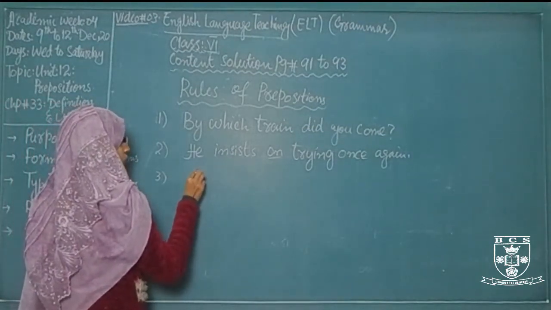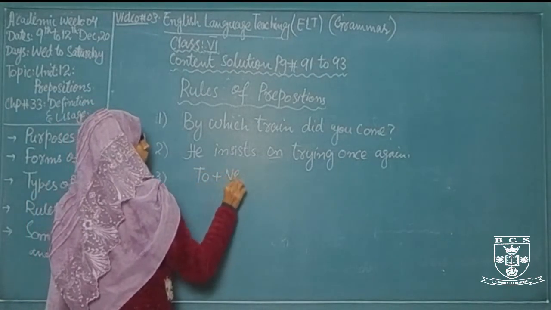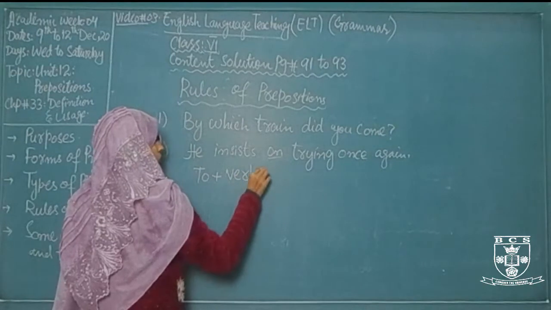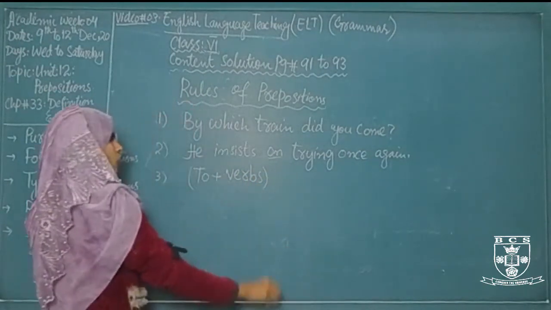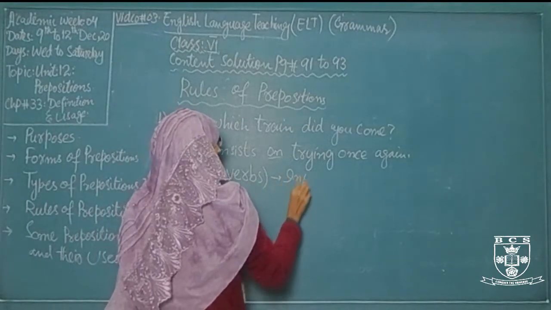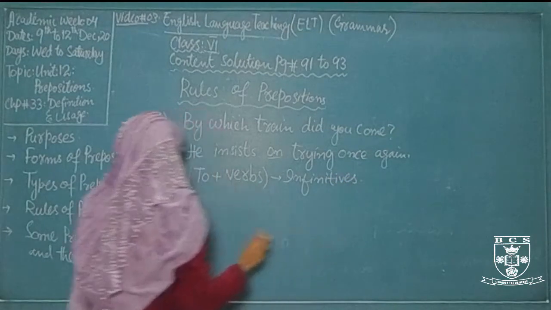Infinitives are to plus verb. This is the structure of an infinitive.